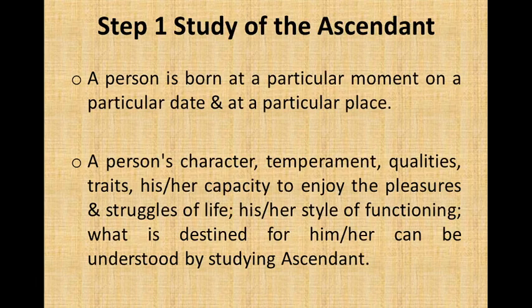Step 1. Study of the ascendant. A person is born at a particular moment on a particular date and at a particular time. A person's character, temperament, qualities, traits, her or his capacity to enjoy the pleasures and struggles of life, her or his style of functioning, what is destined for her or him can be understood by studying the ascendant.